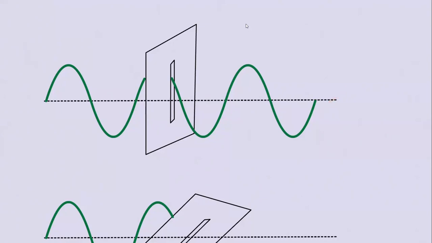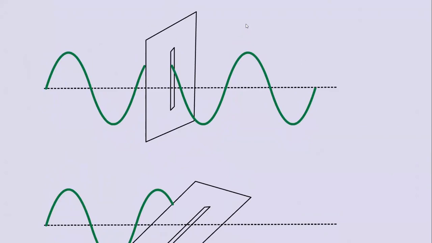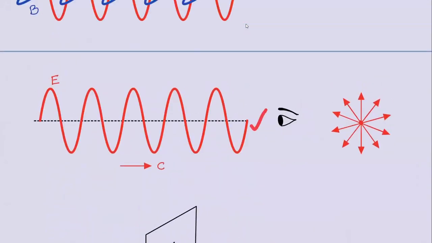If this property is not there, you cannot distinguish between longitudinal and transverse unless you see something. Maybe with a vibrating string you can see and distinguish. But in some cases, where you can't see the wave with your eyes, this is the only property which can distinguish between transverse and longitudinal. This property is shown by light. That's why light is a transverse wave.